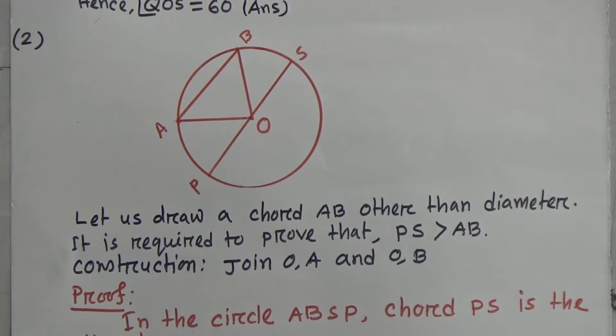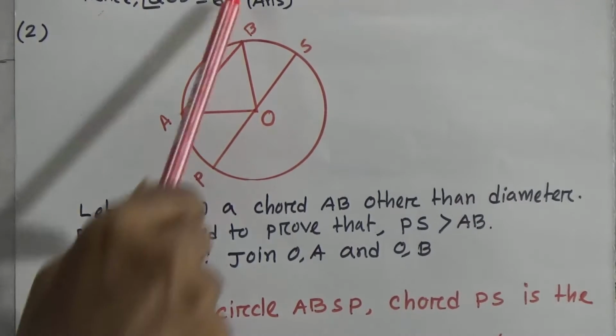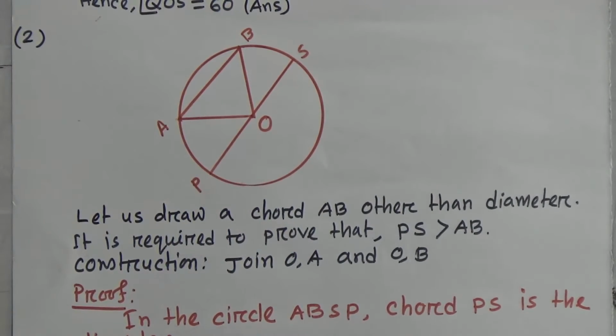Now for triangle AOB, we have to use a formula. Look, we know in a triangle, the sum of 2 sides is greater than the third side.